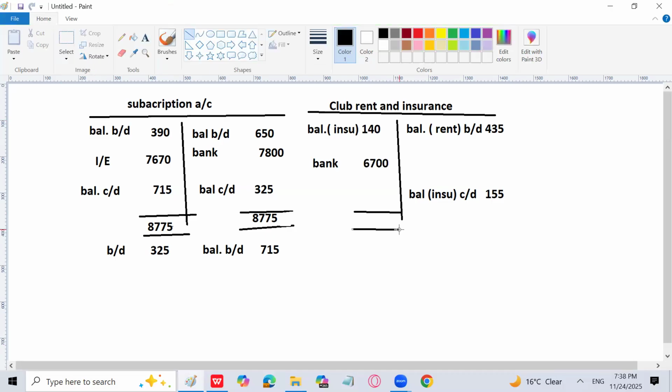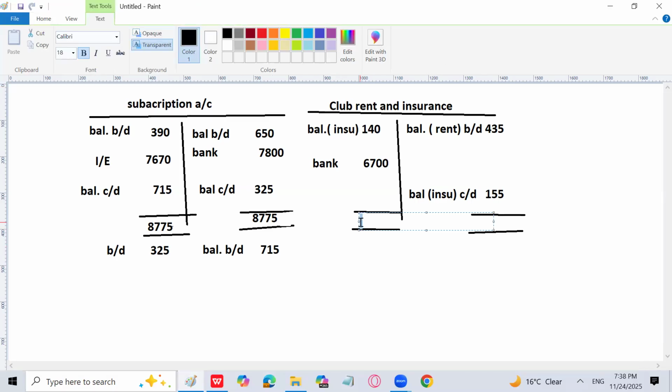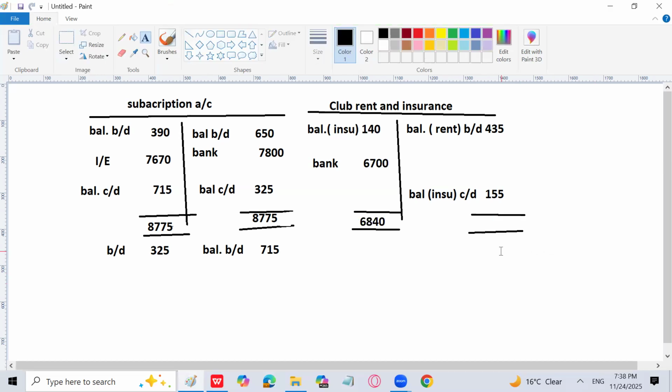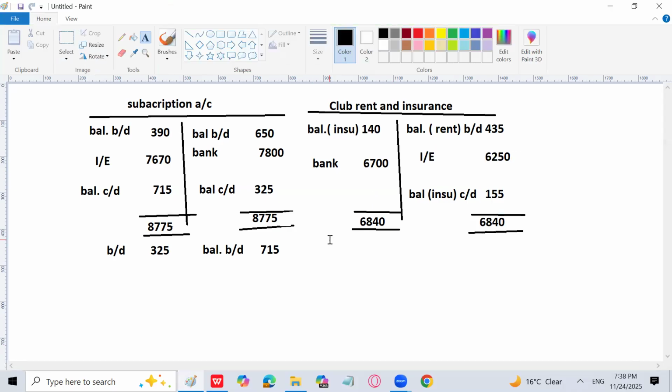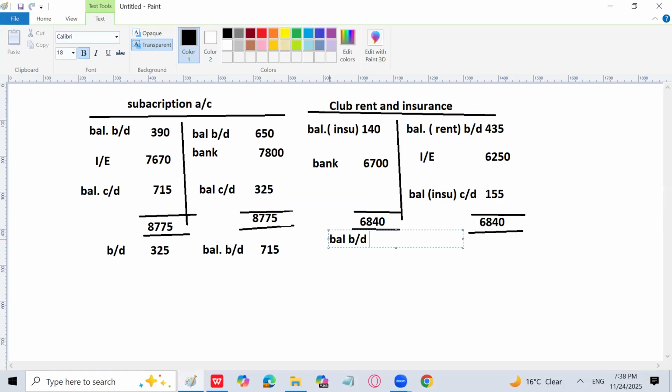So let me go for the total. Total is going to be 6840. Here I will write also 6840. And I will write here that will be income and expenditure account. 6840 minus 435 minus 55. Yes, 6250. 6250 is the income and expenditure account. But remember that you have to write the balance brought down in the next year, 155, because otherwise marks will be deducted.